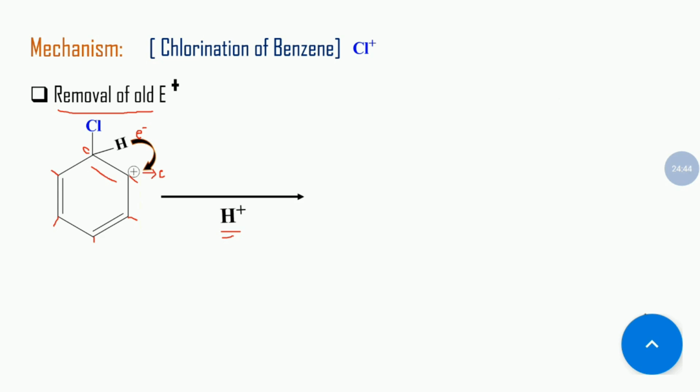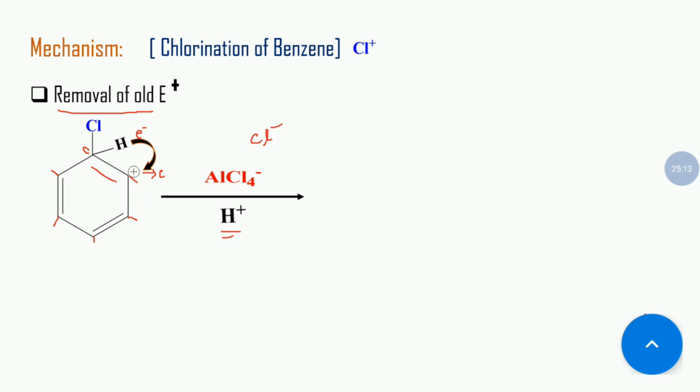But why does this happen? Because in the reaction a catalyst is there, that is our Lewis acid, in the form of AlCl₄ minus as an intermediate state. So it removes the chlorine ion, Cl minus, from it.